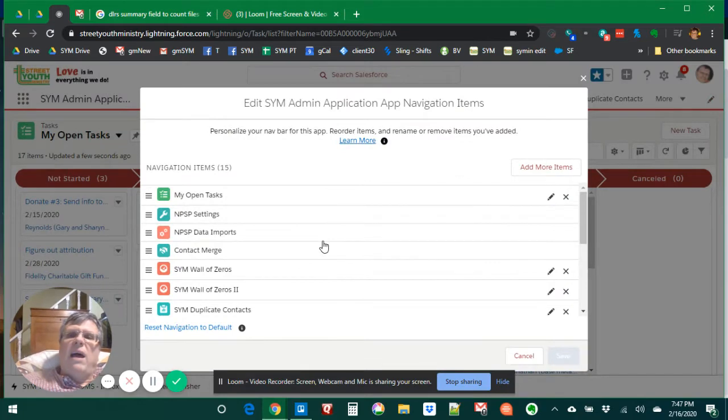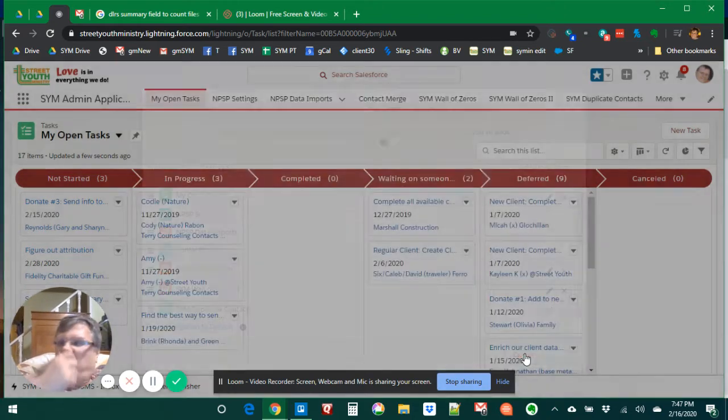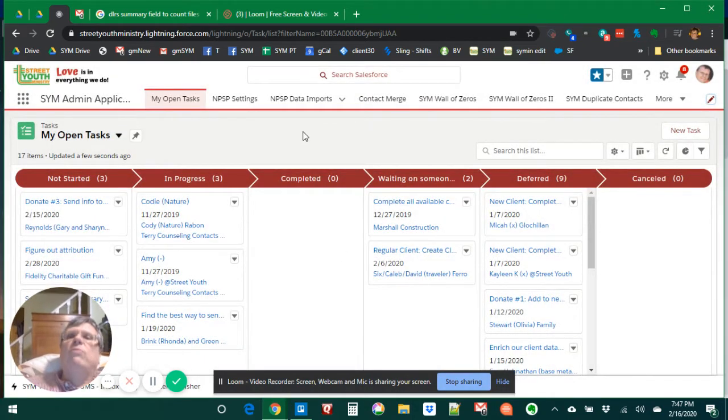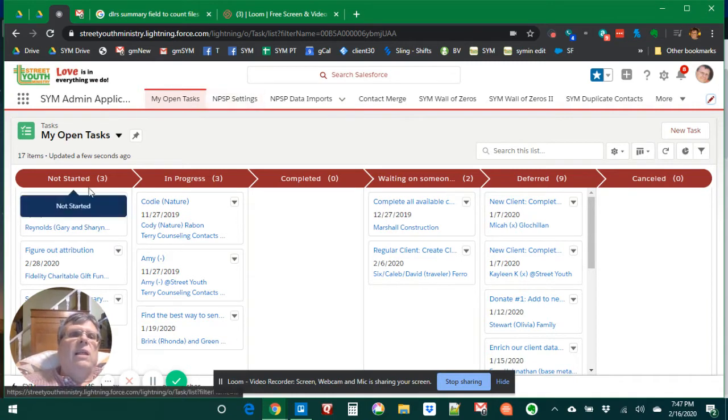Most of the ones that I've added are actually ones I've added after I built the app, and there's really no harm in that. A blank app is quite useful to you and actually to your staff. We have two blank apps that people can configure with whatever tabs and windows and reports and dashboards they want. So it starts off with my open tasks, and we're using Kanban view to show tasks to people. You can drag and drop them from the various stages and click into them and change them and so on.